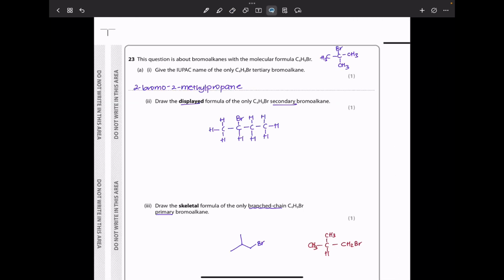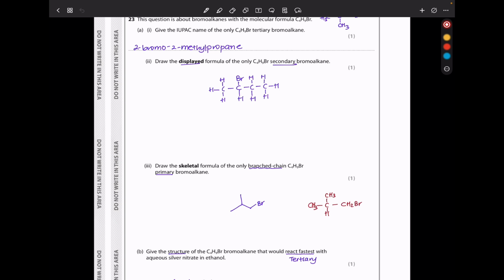In question 23, this question is about bromoalkanes with the molecular formula C4H9Br. Give the IUPAC name of the only C4H9Br tertiary bromoalkane. The compound they're talking about is this one here. So the name is going to be 2-bromo-2-methylpropane, and this is going to be the answer.